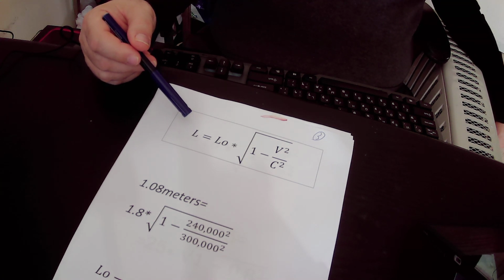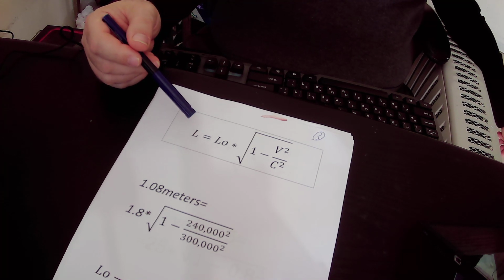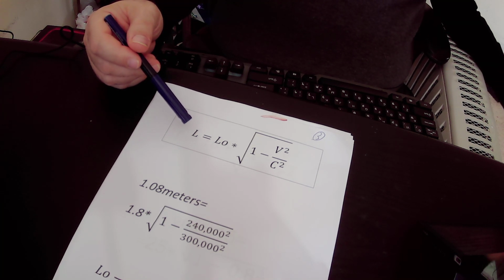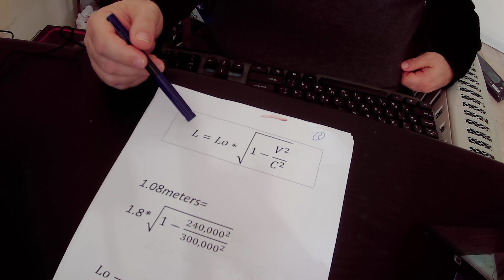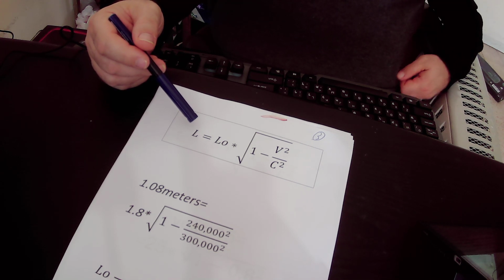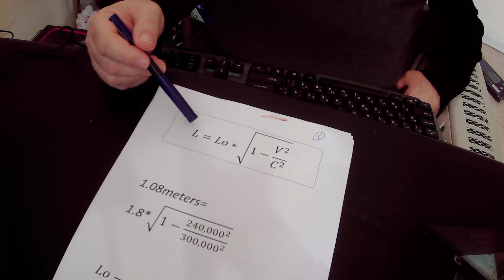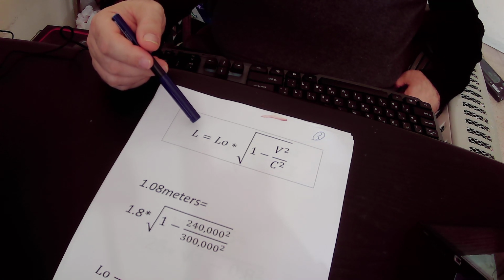And in our example, when the twin brother is traveling in the spaceship at very high speed towards the star epsilon, his height will be contracted and it will become shorter when he is moving at very high speed in space.